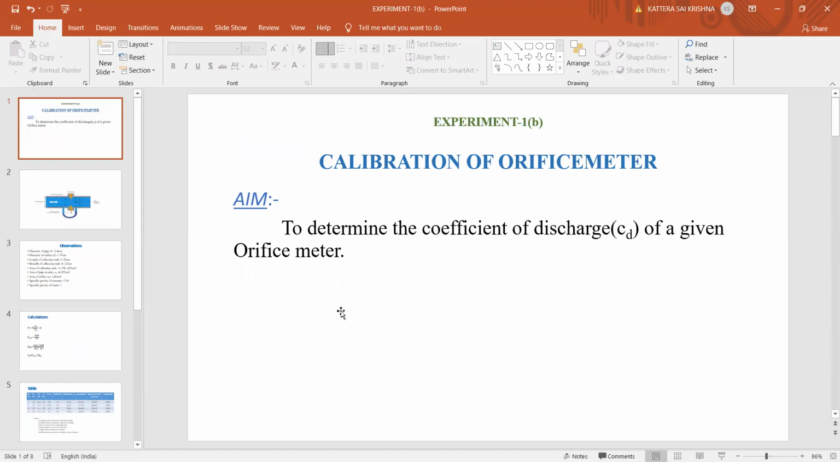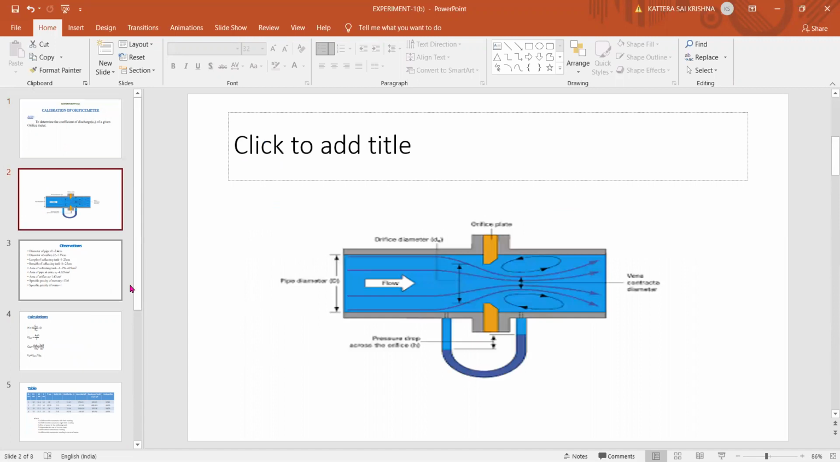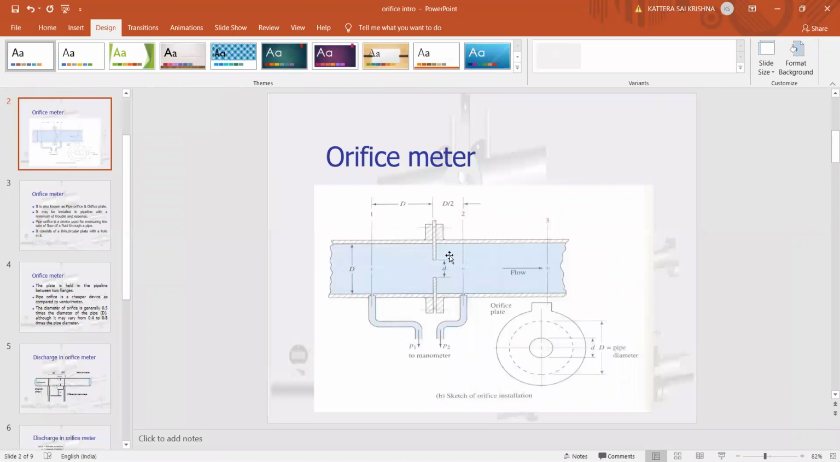Now experiment 1B. Diagram: you can draw this. No need to draw the inside flow, just draw the outer structure and the orifice plate. Show the diameters: this is D1, and this diameter is D2. Or you can do it like this: D1 is the diameter of the pipe, D2 is the diameter of the orifice. Any one you can draw. Okay.